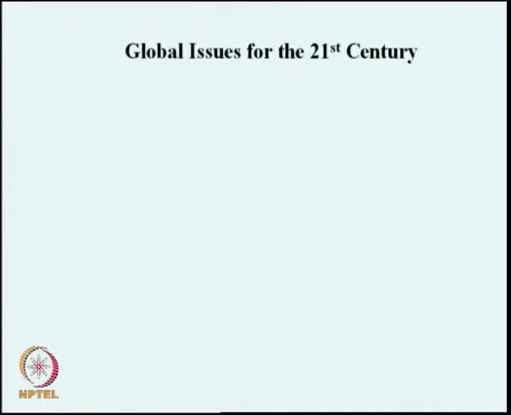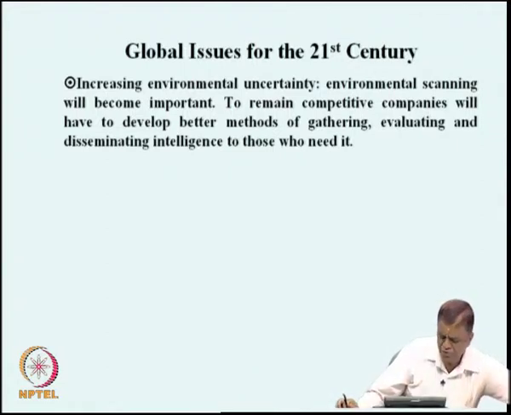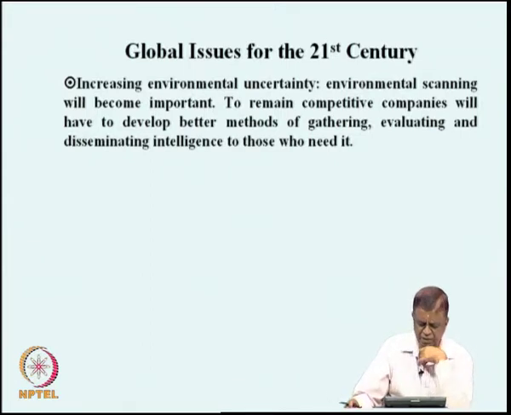If you really look at it, what is the type of scenario you are realizing? You may see that increasing environmental uncertainty is what is characterizing the global markets now.